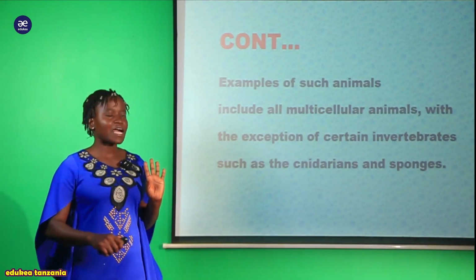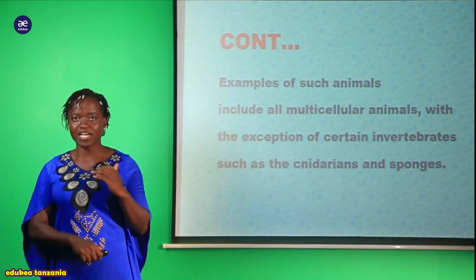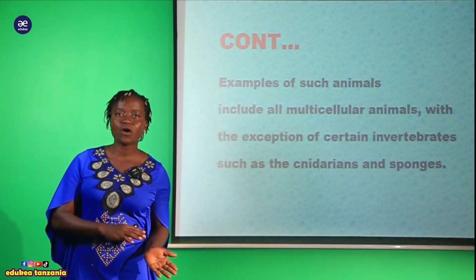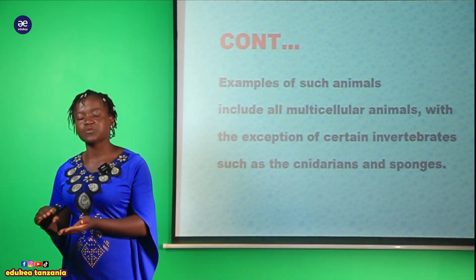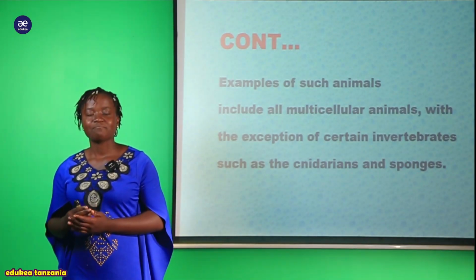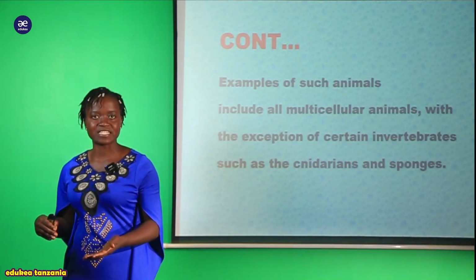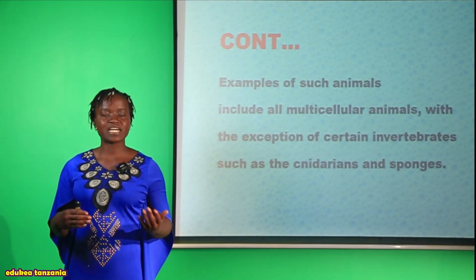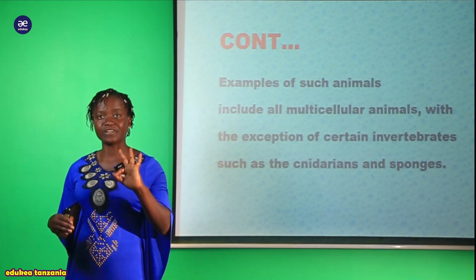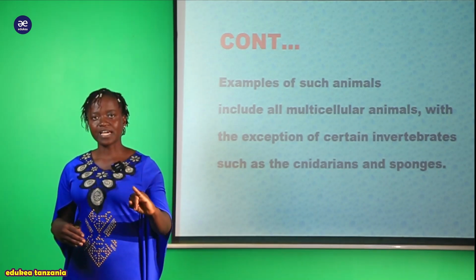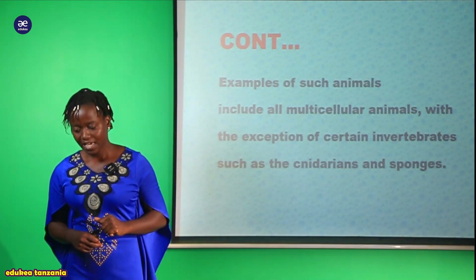Kwa ukitoa hawa organism cnidarians pamoja na sponges, ndiyo ambao they lack a triploblastic nature, but the rest of the organism wanakuwa na hiyo triploblastic in nature, meaning that their body contain 3 layers: the endoderm, ectoderm, and the